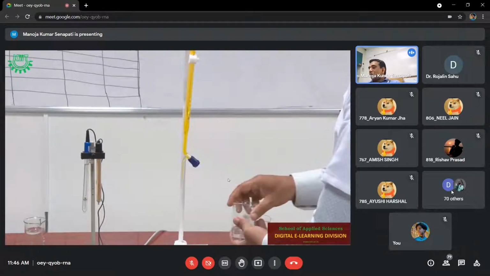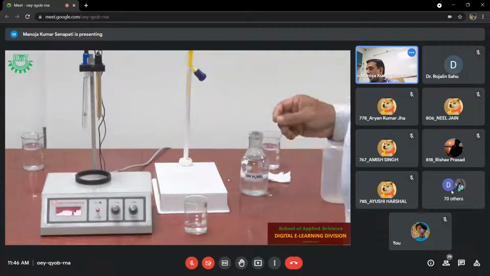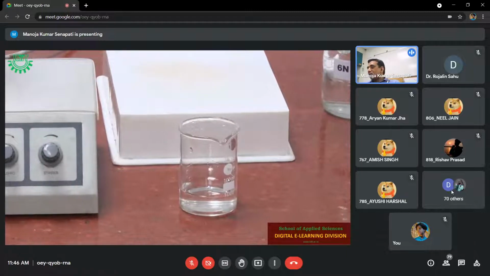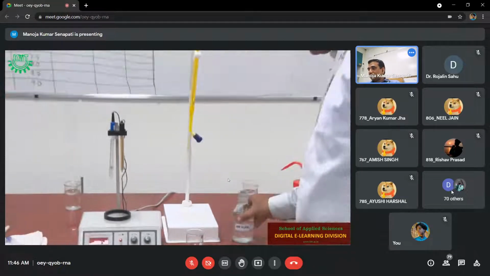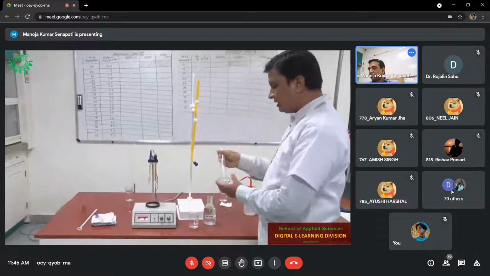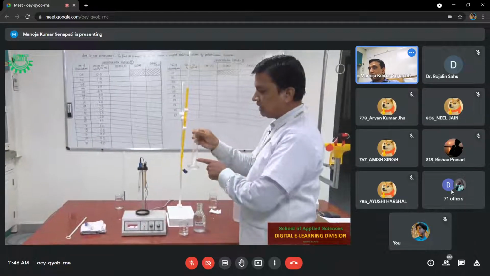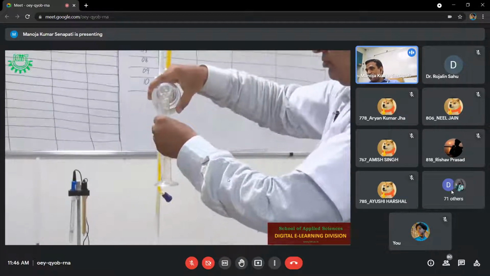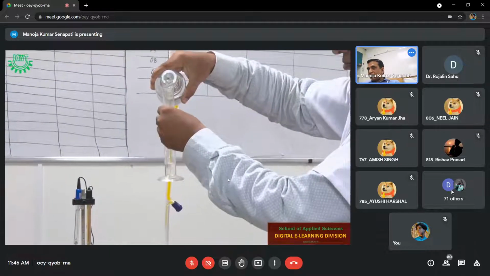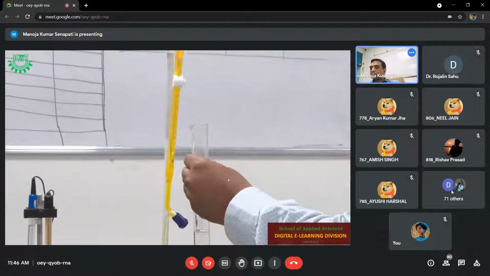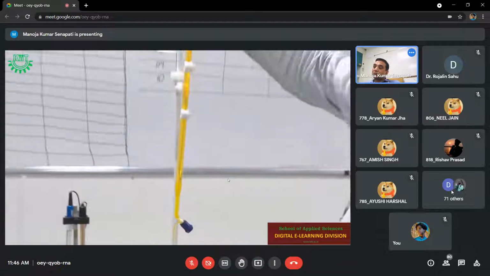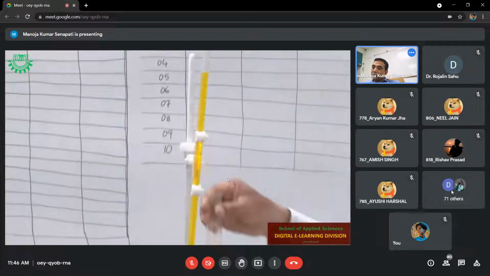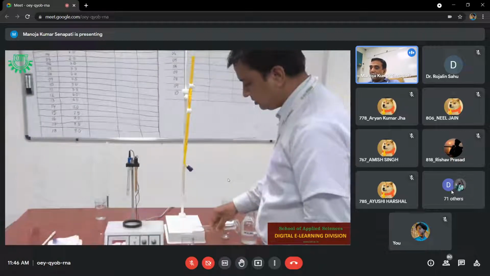So we have taken 25 ml of Mohr's salt solution in the beaker. To that, you add approximately 10 ml of dilute sulfuric acid. And you know this reaction occurs in acidified medium. Okay, add it into the beaker.